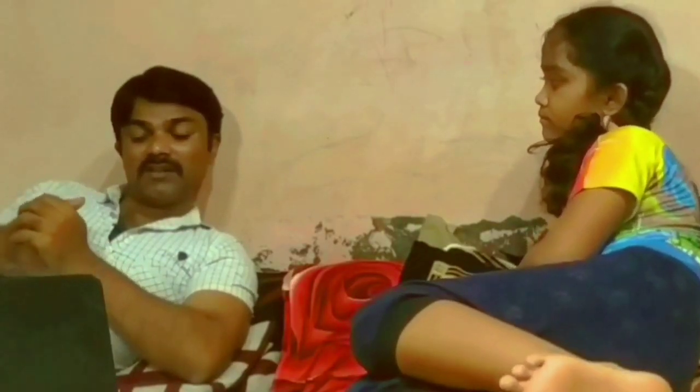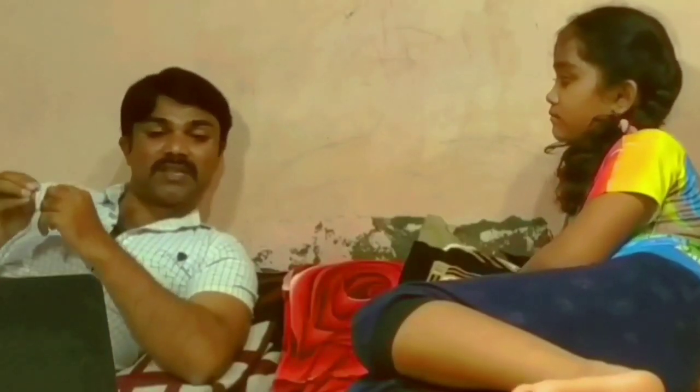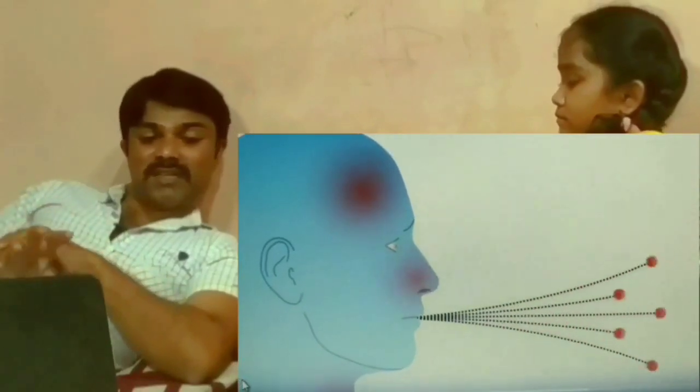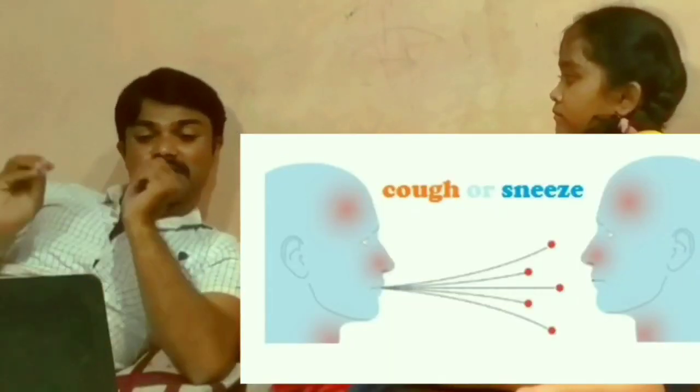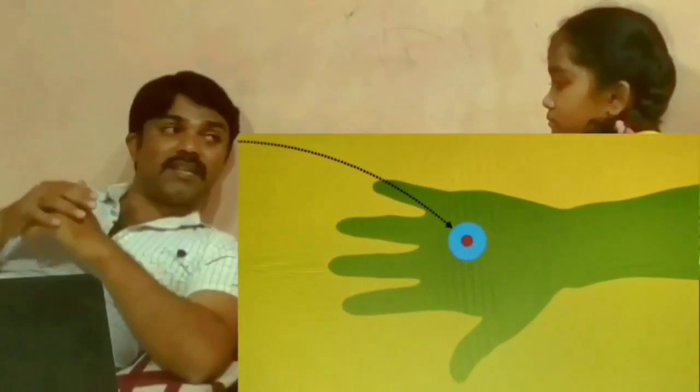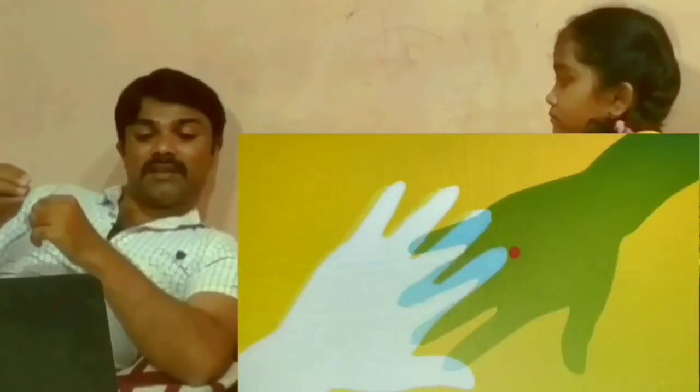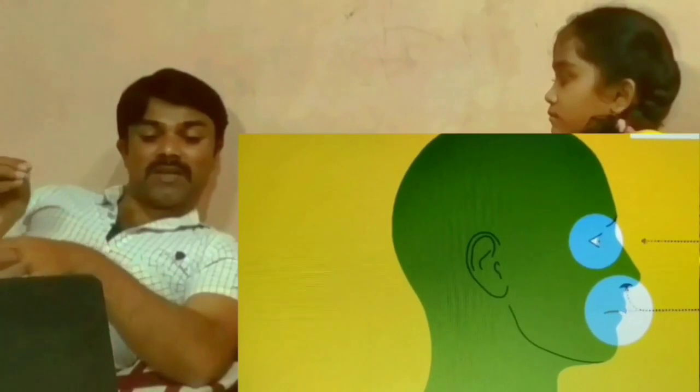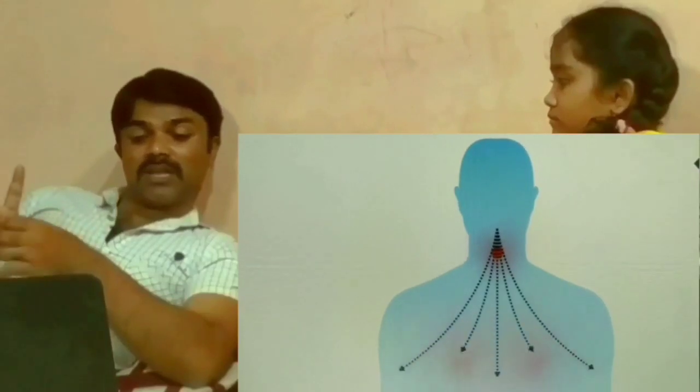Shrija, watch this video. In this video clip, there is complete information about how coronavirus spreads and how it affects our body. Let's see. When a coronavirus infected person coughs or sneezes, the virus enters directly by the air to other close contact persons. Or after coughing and sneezing, the virus lands on hands, objects and surfaces. Then any person shaking hands and touching objects and surfaces, the virus shifts to that person. When that person touches his nose, mouth and eyes, it will shift into his body.